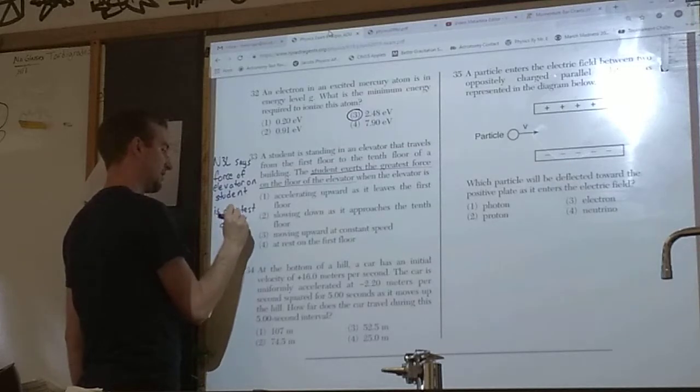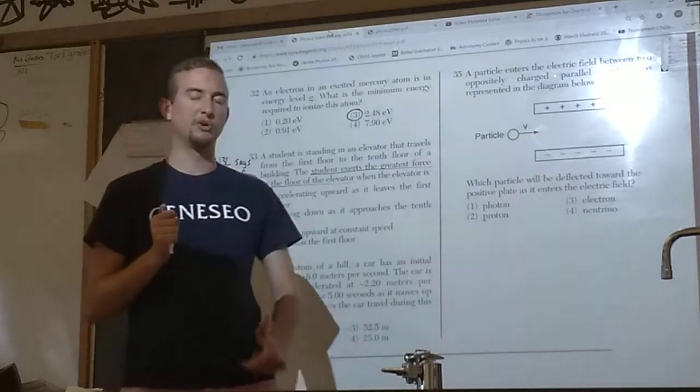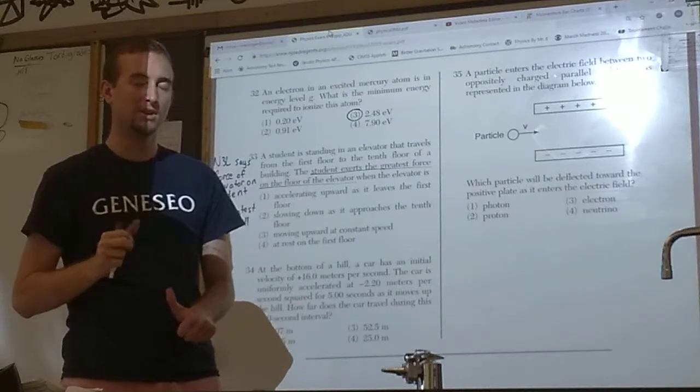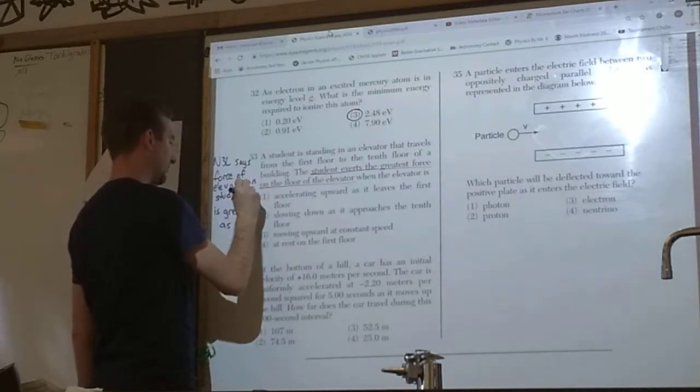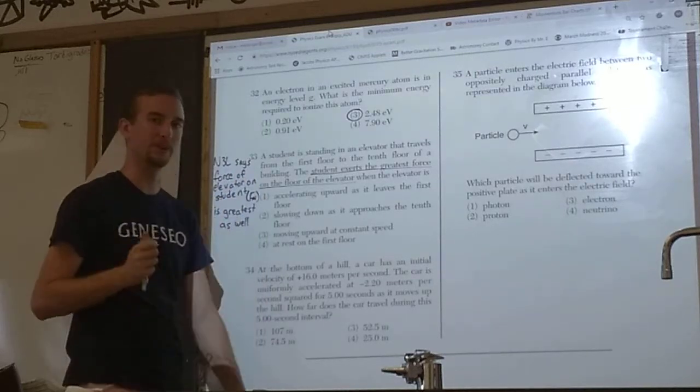Greatest as well. And what is that force called? The force that the elevator puts on the student. It's the elevator floor pushing up on the student. We would call that the normal force. So when is the normal force going to be the biggest?